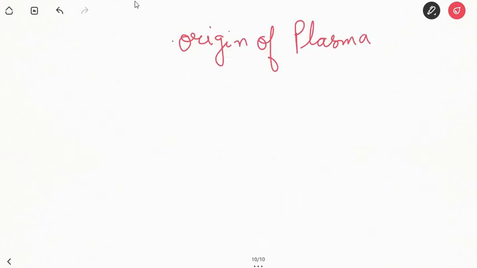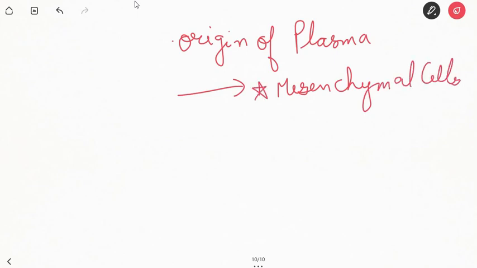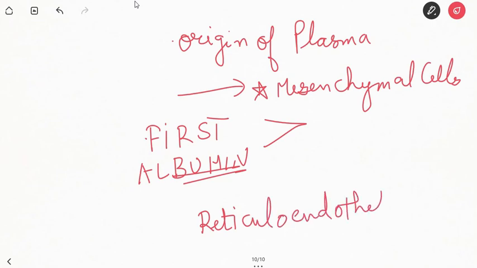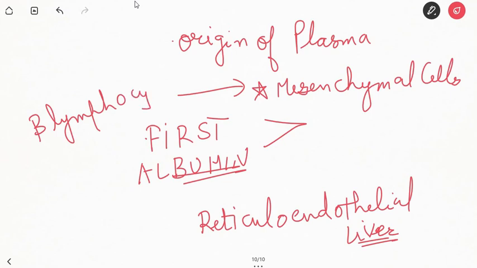Origin of plasma protein in embryo. In the embryo, the plasma proteins are synthesized by the mesenchymal cells. The albumin is synthesized first. And in adults, the plasma proteins are synthesized from the reticuloendothelial cells. They are synthesized also from the spleen and bone marrow. Gamma globulin is synthesized from B lymphocytes.